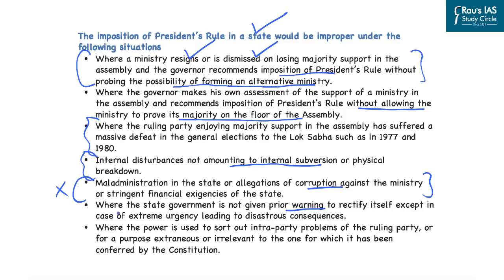So that is why it is clear that there is no precedent where the governor on his own can remove any individual minister without the advice of the chief minister. And this sets a wrong precedent in the functioning of the office of governor, which has not happened in the past 75 years of functioning of parliamentary democracy in India. With this, let's take up the next news article now.